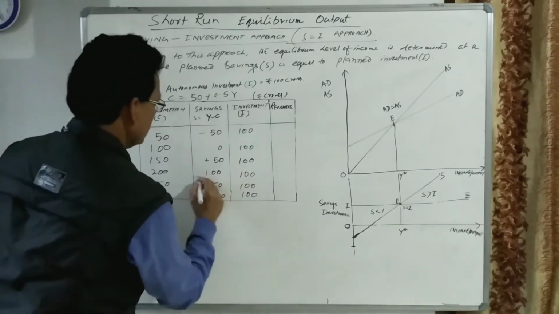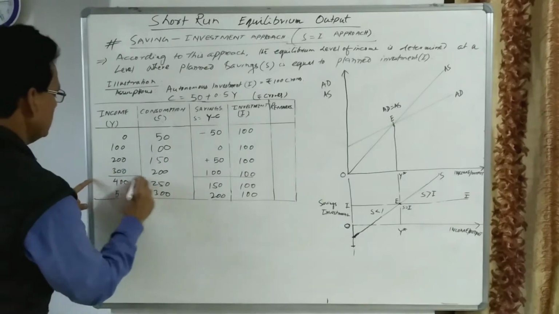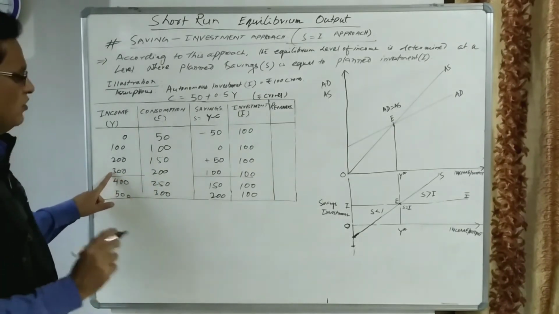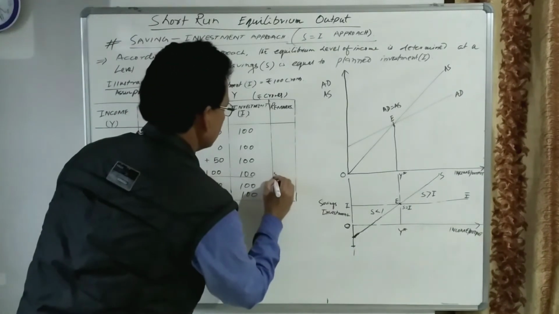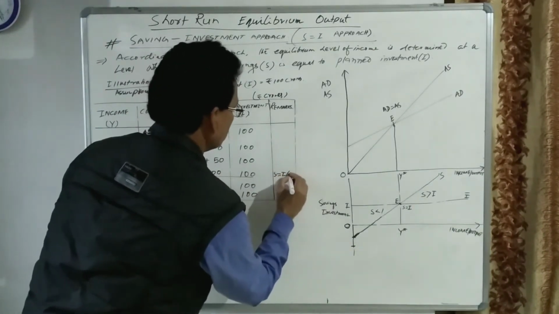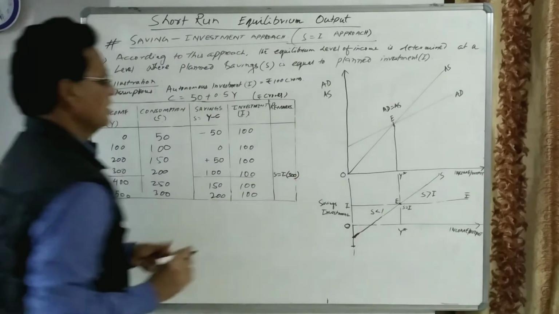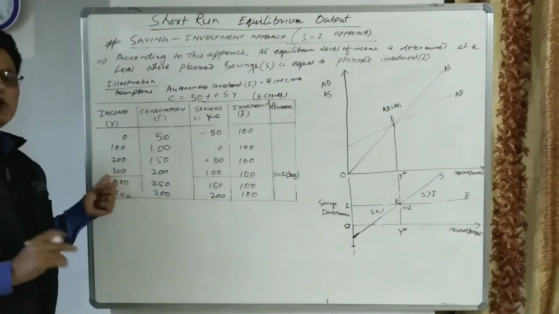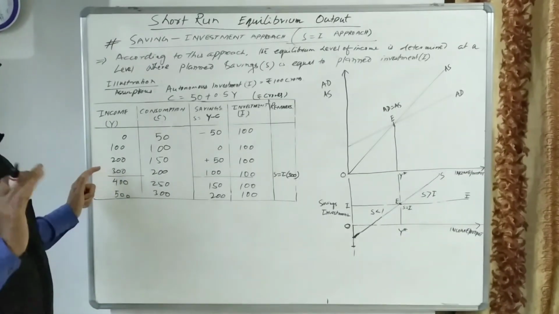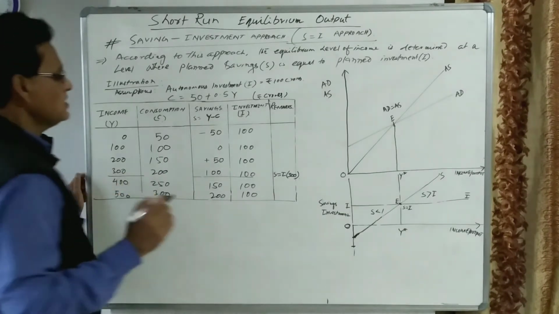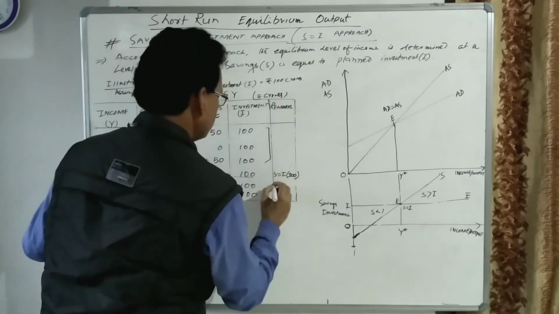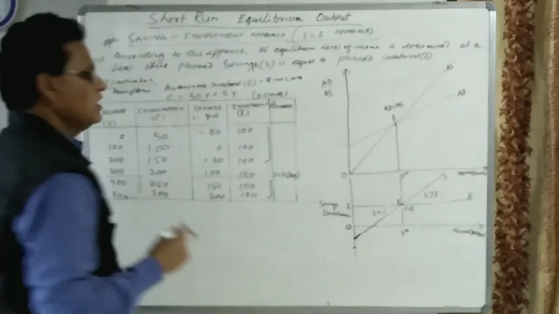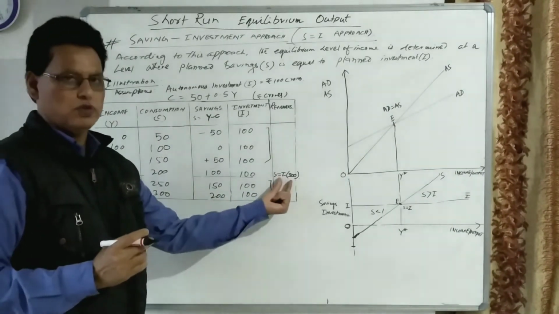It means this is the level of income, 300, where saving and investment are both equal. This saving is equal to investment, and both are equal to how much? 100. So this 300 level of income or output is known as the equilibrium level of output. If you look before this point and after this point, you will find this is the equilibrium situation.